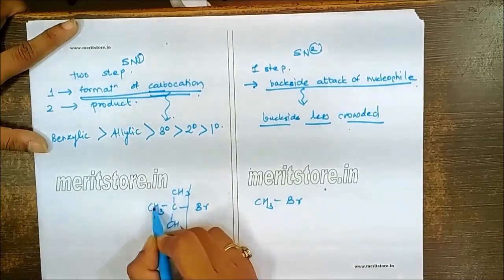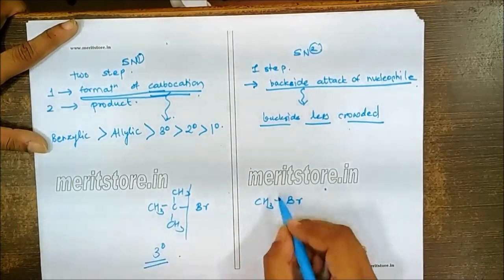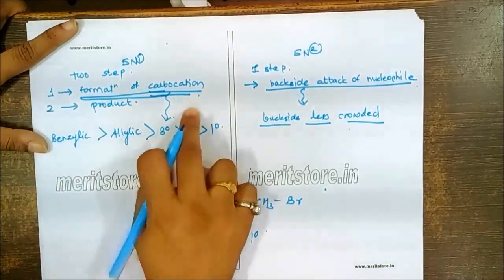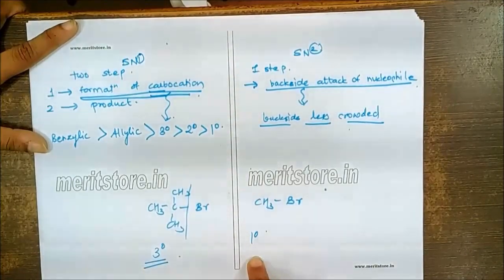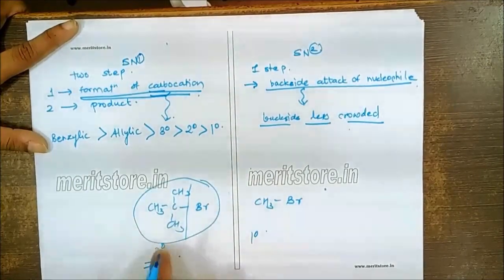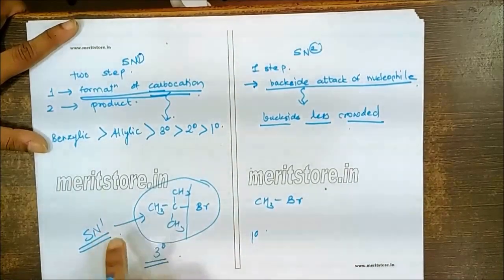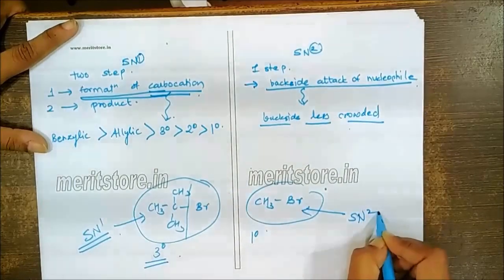This particular carbon is attached to 3 carbons, that means I'm going to get the tertiary carbocation over here. While if this Br is lost from this, I'm going to get the primary. According to the formation of carbocation, tertiary is more stable than the primary, so this can give us a more stable carbocation. So this is expected to give the SN1 mechanism and this is expected to give the SN2 mechanism.